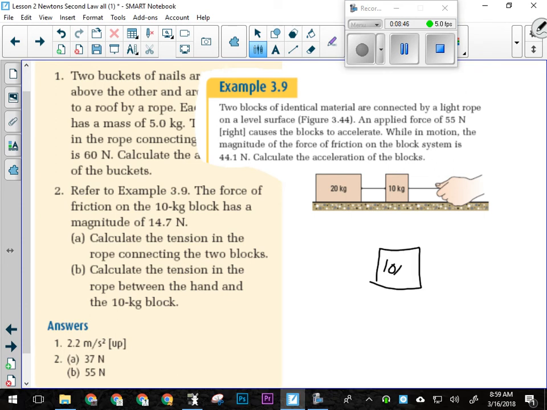I'm going to draw the free body diagram of just the 10 kilogram block. There's a forward force on the 10 kilogram block of 55 newtons. They told us that in the question. That's the force that's pulling the whole system, but it's also pulling the 10 kilogram block. Everyone okay with that? What other forces are acting on the 10 kilogram block?